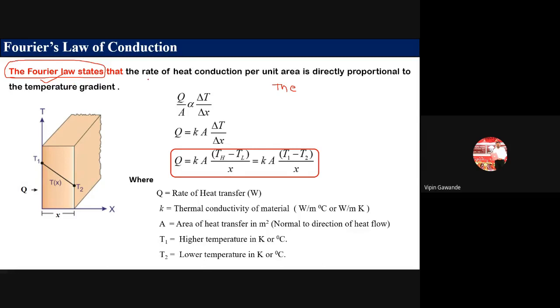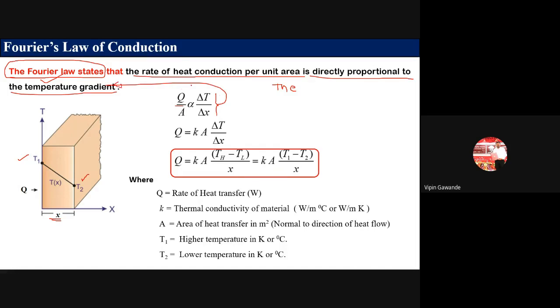It says the rate of heat conduction per unit area. So heat conduction means Q, divided by area, per unit area, is directly proportional to the temperature gradient. Temperature gradient means, here temperature is T1, here temperature is T2, and we have some distance here, x. So what is the temperature gradient? Delta T by delta x. So this is called the temperature gradient.